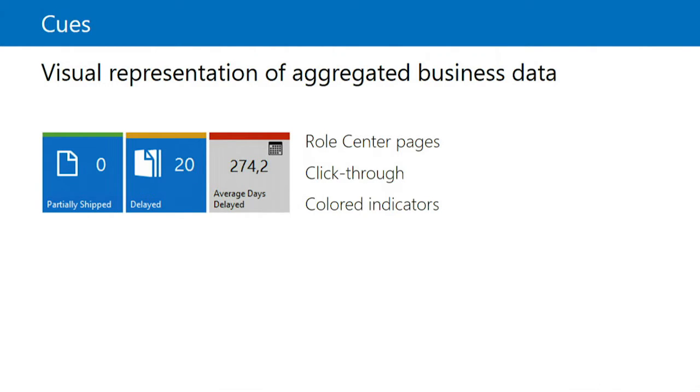Now, some of the queues, for example, in the sales order processor rule centers are the ones that you can see here, so partially shipped, delayed, and average days delayed. Now, some of these queues, and these are some good examples, also display a colored indicator at the top of the queue. And you can see green, you can see orange, and you can see red.